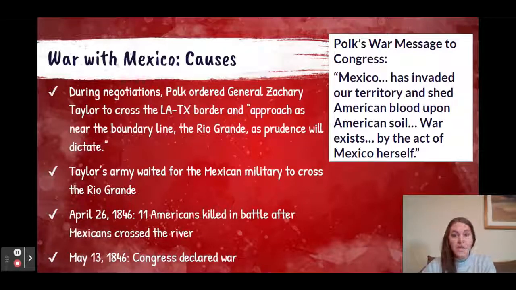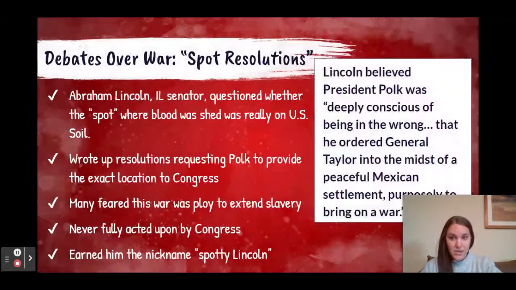So Taylor's army waits for the Mexican military to cross, and on April 26th, that does happen, and 11 Americans are killed. So Polk is going to send a war message to Congress in which he states, "Mexico has invaded our territory and shed American blood upon American soil. War exists by the act of Mexico herself." So he's saying war is already there. You just need to now vote for it officially. So on May 13th, Congress does declare war.